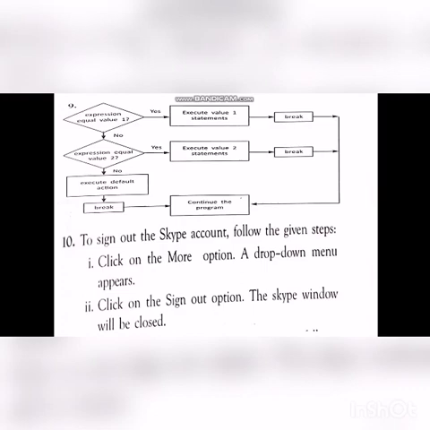If this condition is no, it means expression equal to value 2. If yes, execute value 2 statements, then break. If this condition is also false, it means execute the default action, then break. After that, all the breaks will be connected to continue the program.